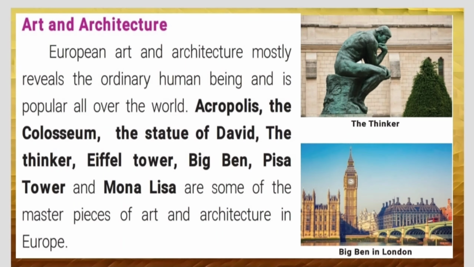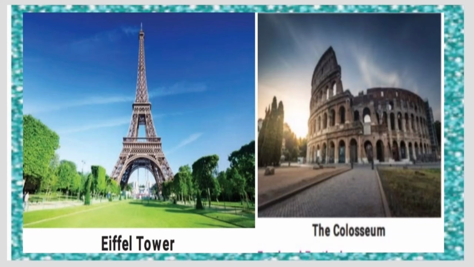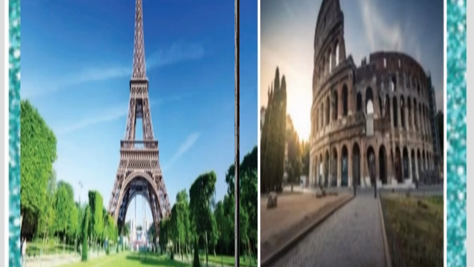Art and architecture. European art and architecture mostly reveals the ordinary human being and is popular all over the world. Acropolis, the Colosseum, the statue of David, the Thinker, Eiffel Tower, Big Ben, Pisa Tower, and Mona Lisa are some of the masterpieces of art and architecture in Europe.